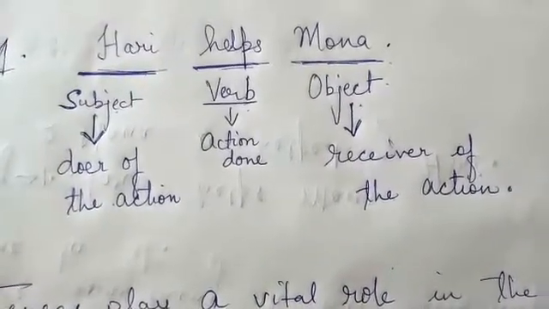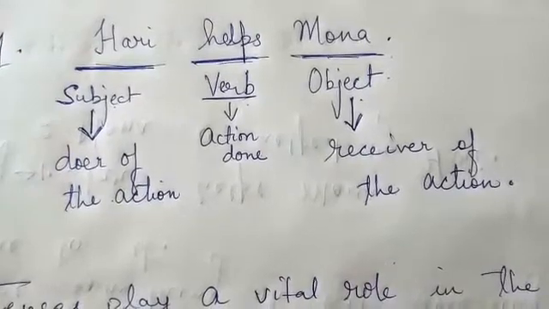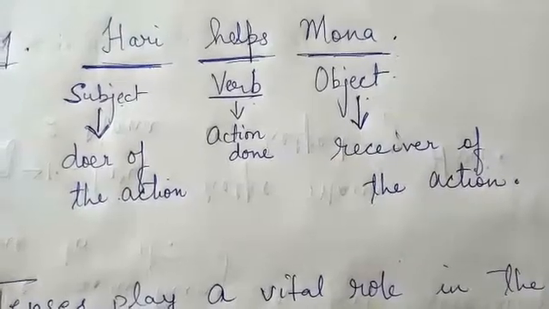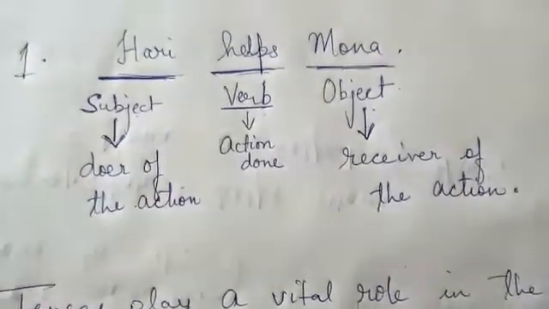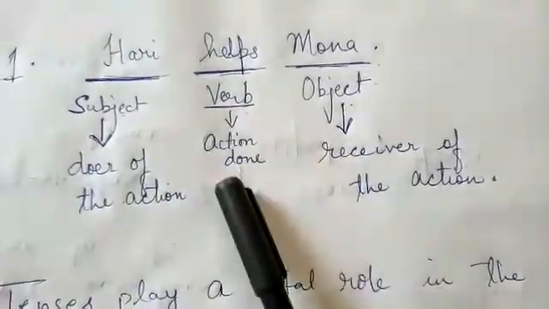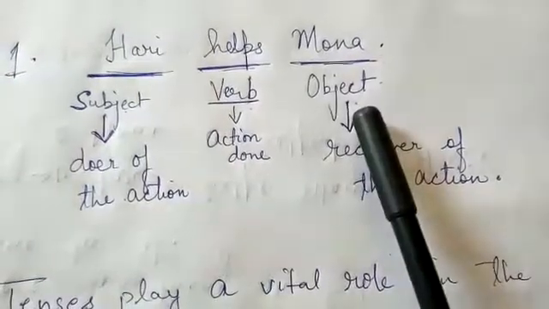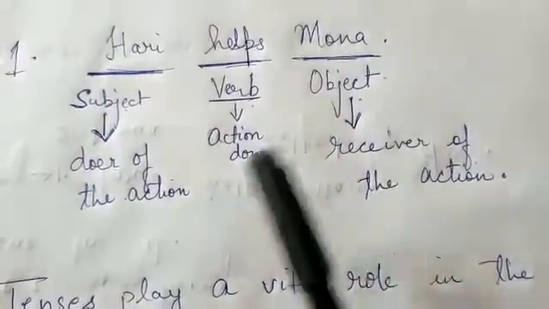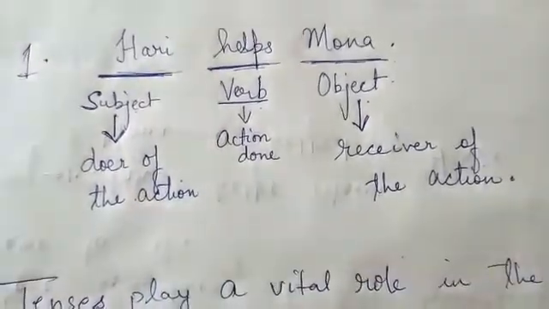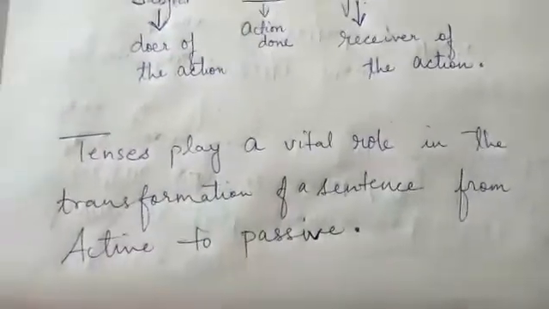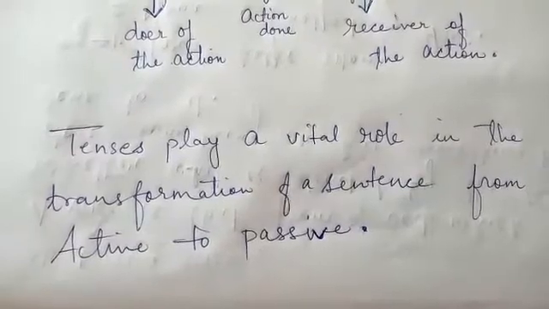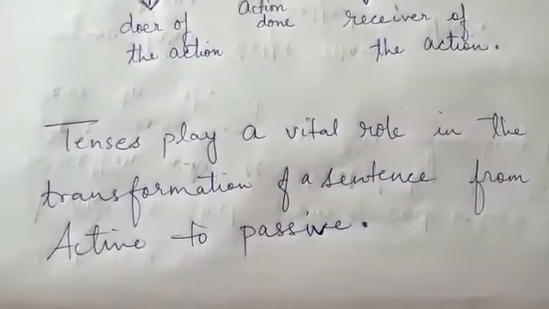Subject is the doer of the action. The verb is the action which is being done, and object is the receiver of the action. That means subject does the work, verb is the work which is done, and object receives the work done by the subject. Here, it is very important for us to know that tenses play a very vital role in the transformation of a sentence from active to passive voice.